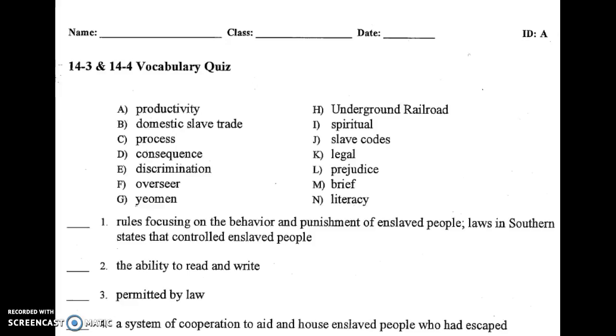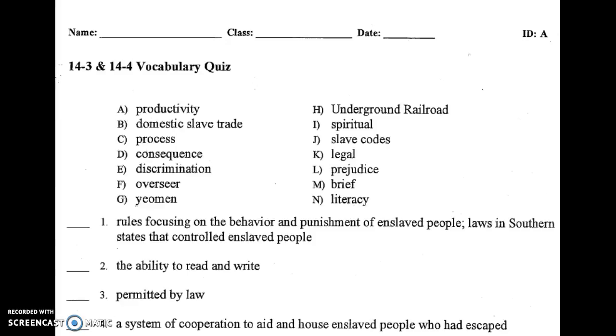Number 1. These are rules that focus on the behavior and the punishment of enslaved peoples. They are laws in the southern states that controlled enslaved people. Number 2. This is the ability to read and write. Number 3.